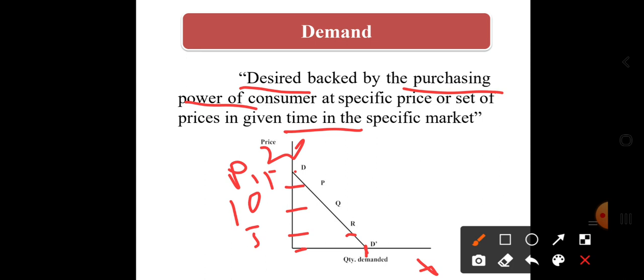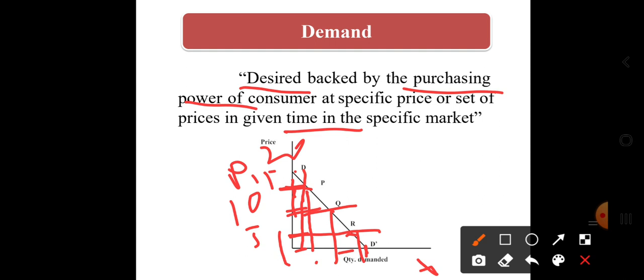So he will demand a quantity R at the price 5. But as we go above, when price increases from 5 to 10, then the quantity demanded decreases from R to D. So there is a decrease in demand. Again, if price goes up to 15, then demand decreases up to the point P. And if price again increases, then again quantity demanded will decrease up to the point D.